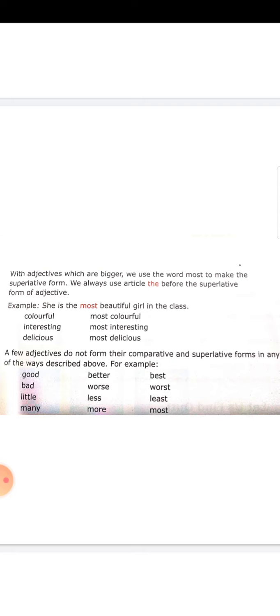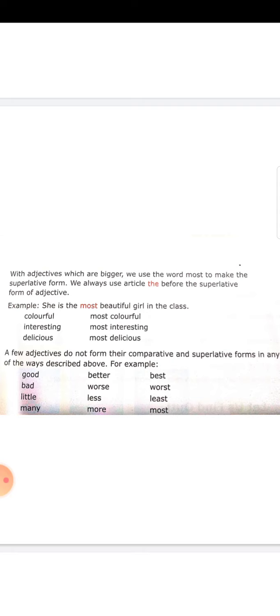So what adjective is used? The adjective is beautiful. Beautiful is a multisyllabic word, a long word. So we cannot add est, we are adding most. Most beautiful girl in the class. What kind of degree is it? It is superlative degree, superlative form of adjective.